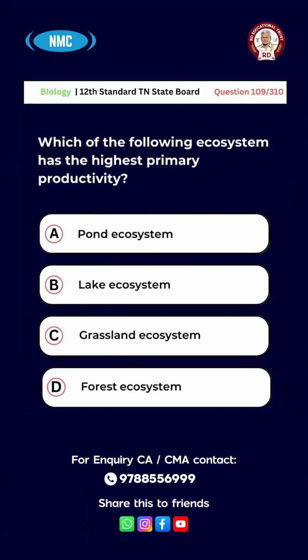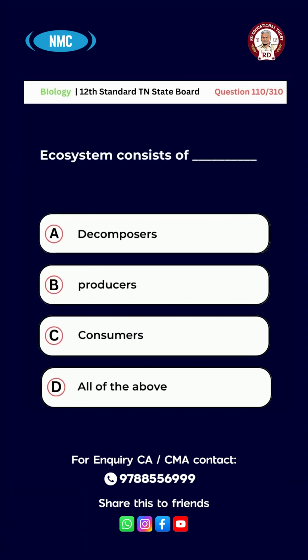Question number 109. Which of the following ecosystem have the highest primary productivity? A. Pond ecosystem, B. Lake ecosystem, C. Grassland ecosystem, D. Forest ecosystem. And the right answer for the question is option C. Grassland ecosystem.